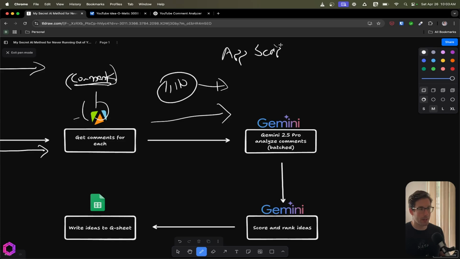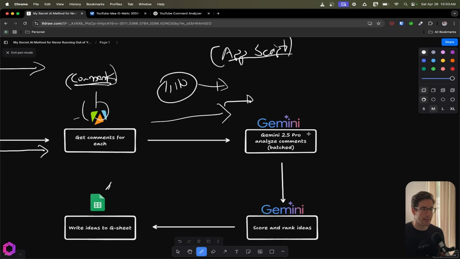So I didn't want to build an application completely from scratch here. I just wanted to use something simple and fast, because this isn't something I'm going to sell to others. So it's basically something for myself that's easy to set up. No need to create a database or anything like that, a UI. So I'm going to put this in AppScript that's going to sit in Google Sheets, and we'll get to that in a second. We're first going to pass this to Gemini.